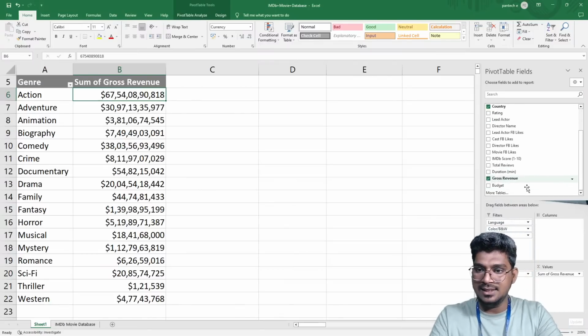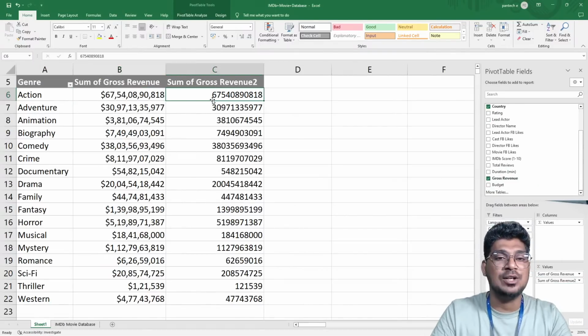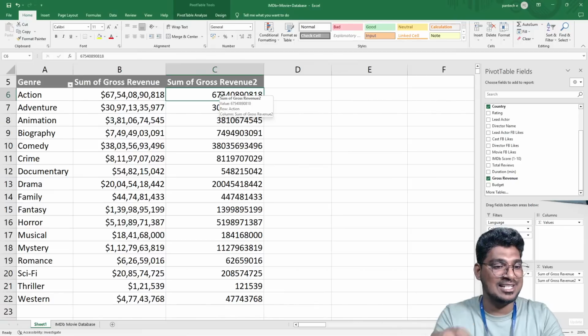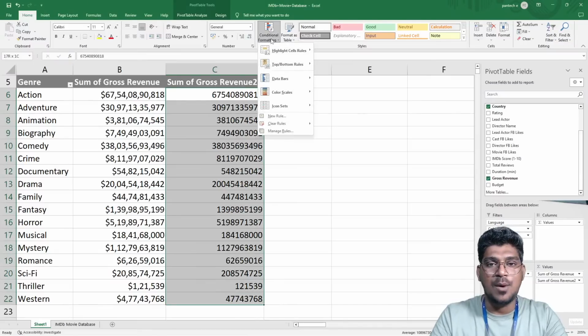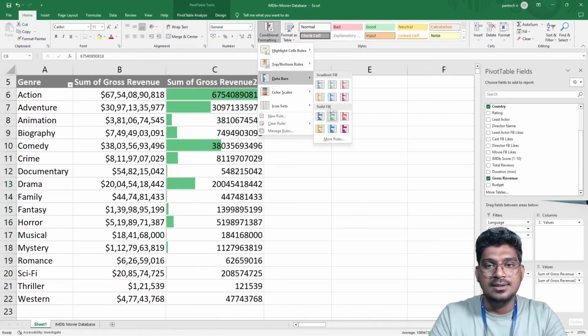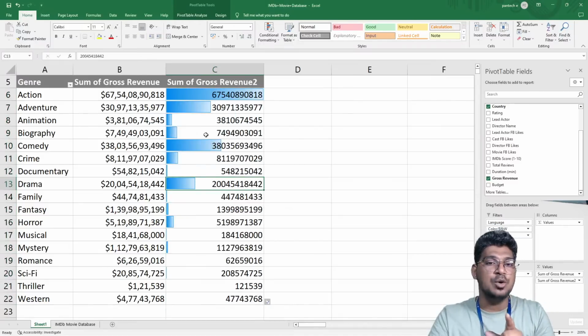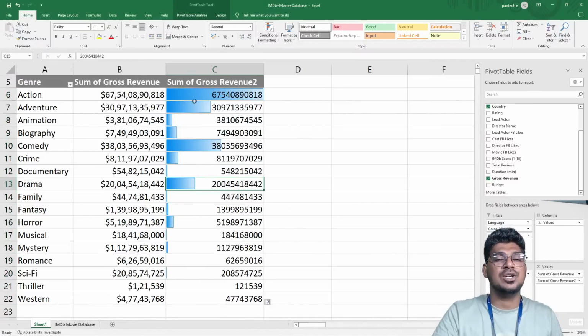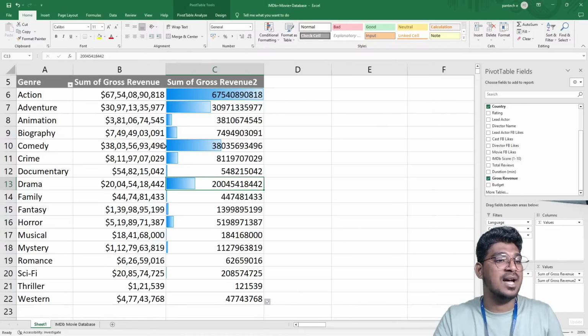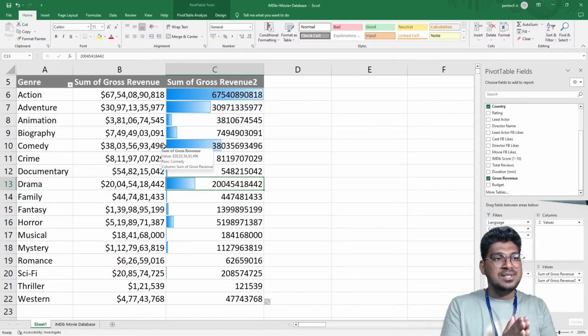And I'm going to add this particular gross revenue again. For this revenue, I'm going to select this with Control Shift Down, and the conditional format is going to be applied for this. Now I want to remove this number. Why? Because this number is not needed. Why? Because this is the same column, same value. Can you understand what I'm saying here?